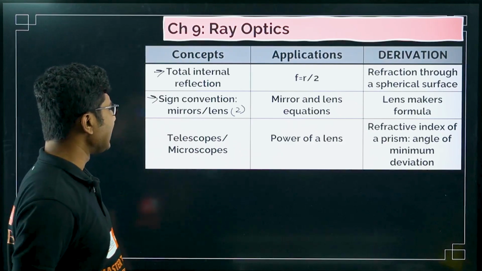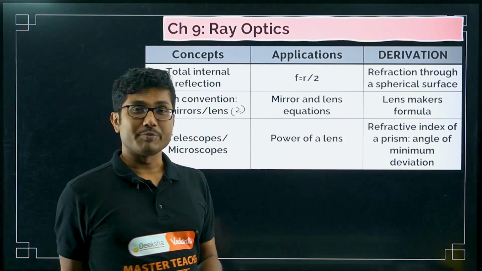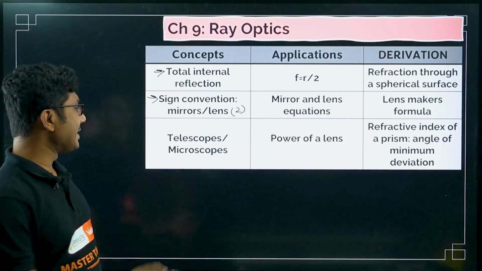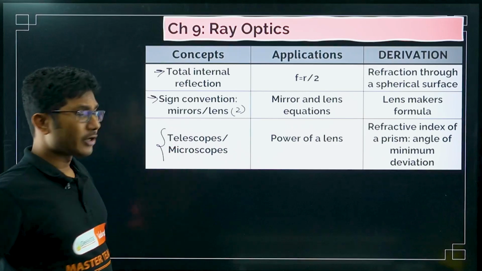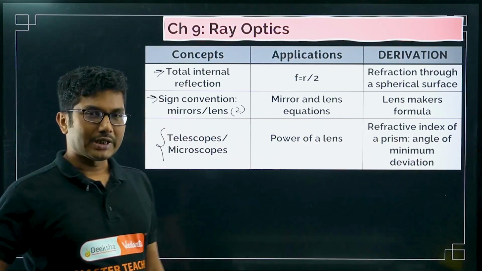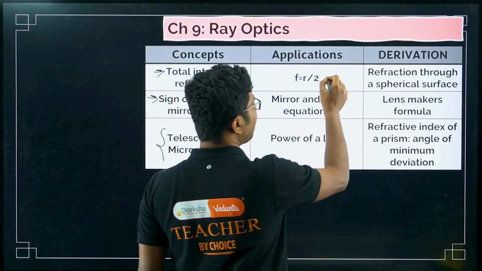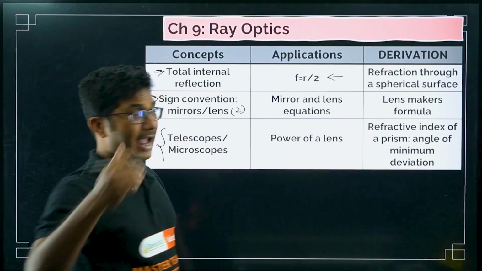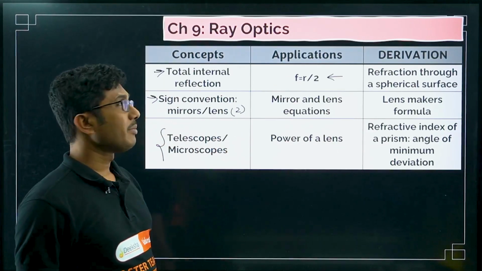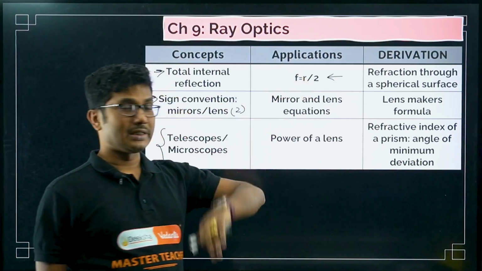Now concepts of telescope, microscope: which one is objective, which one is eyepiece, what is the relationship. Not many super important questions have come based on this, but the relationship between eyepiece and objective lens has come in the past. Now the application part: this formula, the derivation and application of this formula is very, very important. Maybe there will be a numerical question where you have to apply this concept.